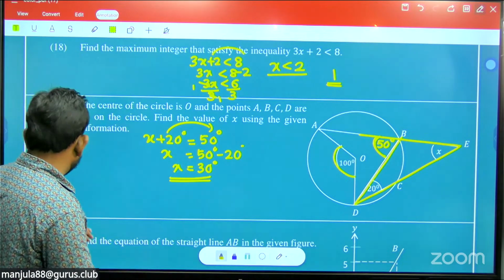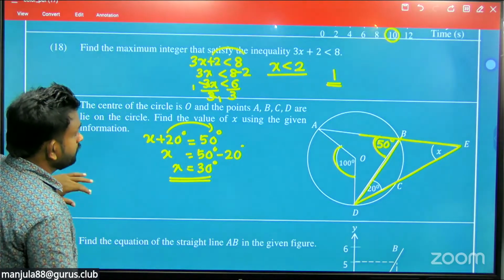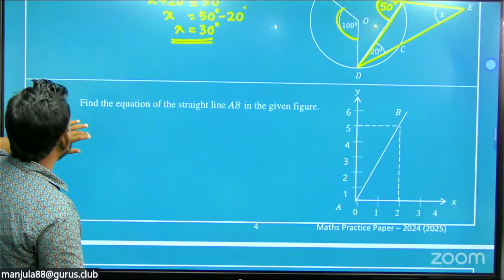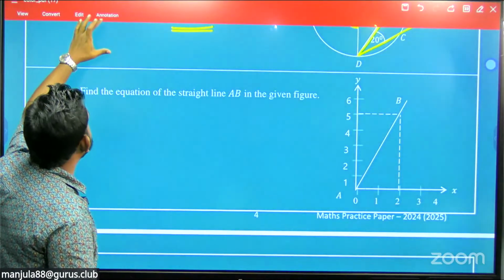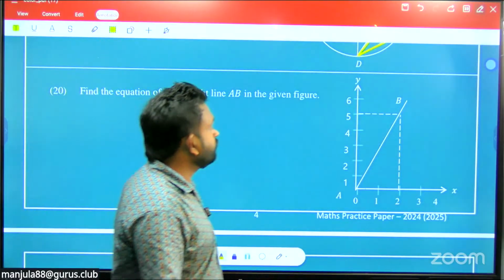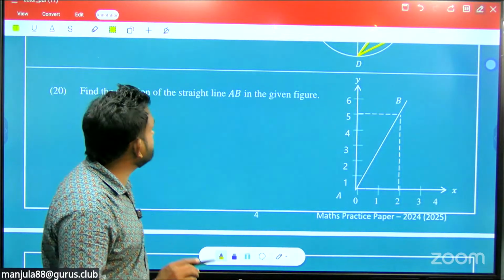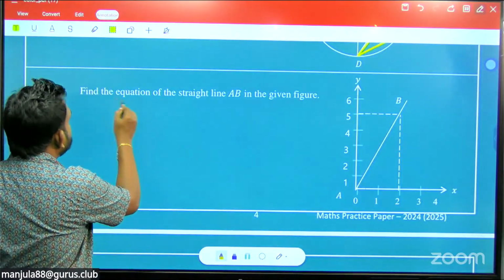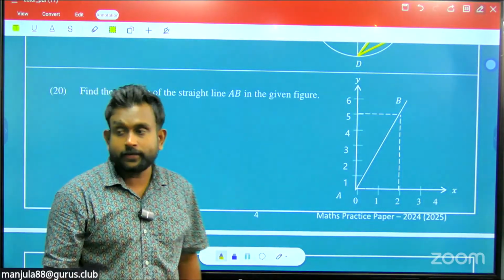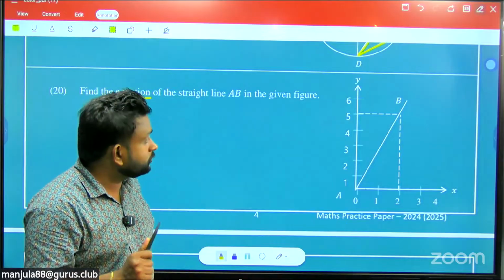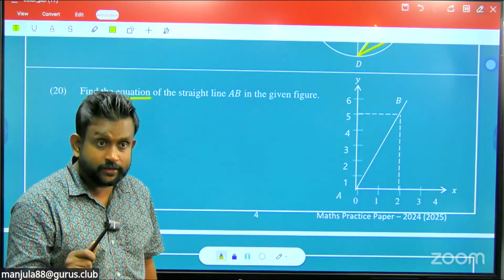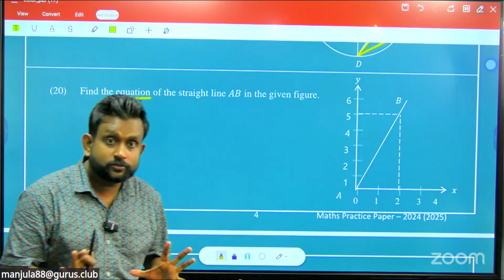Right now we are moving to question number 20. Find the equation of the straight line AB in the given figure. They are asking for the straight line equation. To find the equation, you require two things. What are the two things? First, find the gradient. So you have two methods to find the gradient.